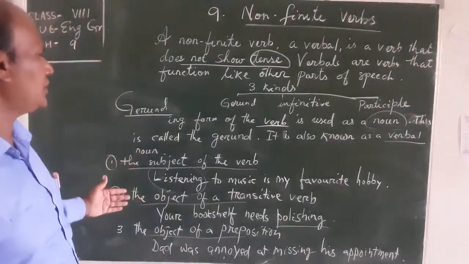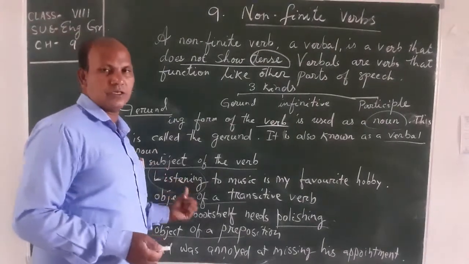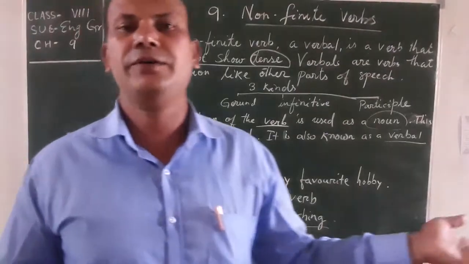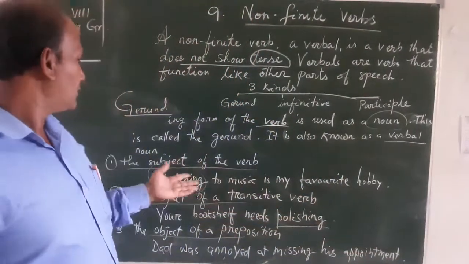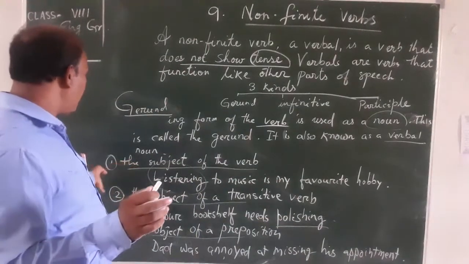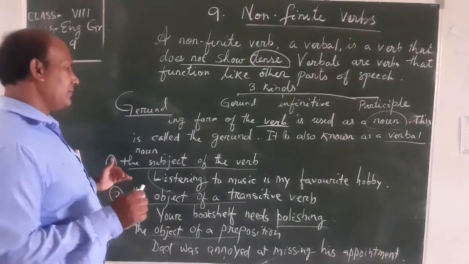Here, listening to music is my favorite hobby. Listening, this is a subject. Or singing is my hobby. This is a subject. Okay? Is it clear? Second point, the object of a transitive verb.